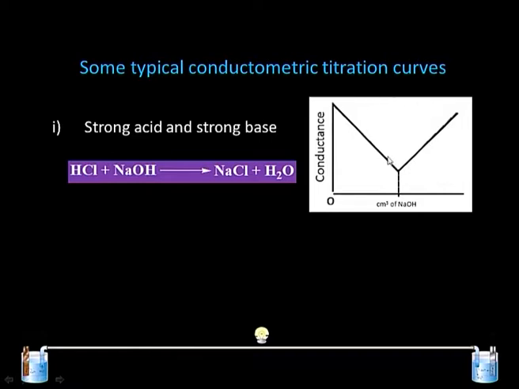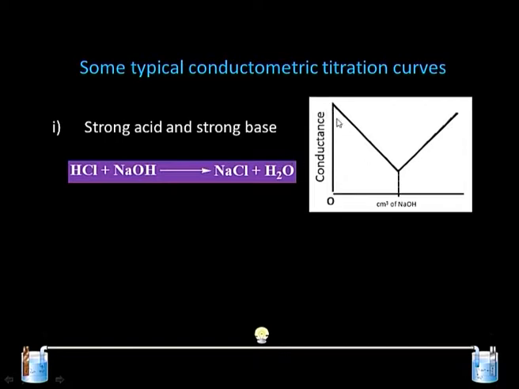The reason for getting such a curve is that when you have HCl in the solution, the H+ ions are very mobile, they can move very fast, and they have very high ionic conductance. When they are replaced by Na+, which is less mobile, the conductance begins to fall, and the H+ is consumed in the form of water, which does not dissociate to a large extent.